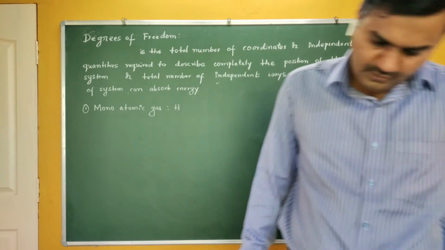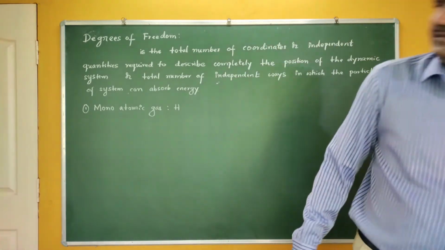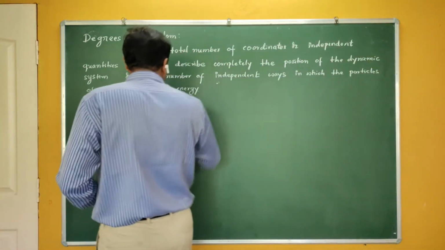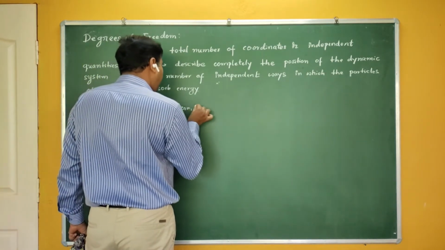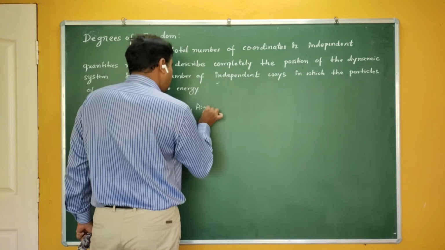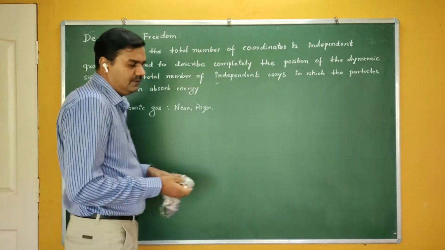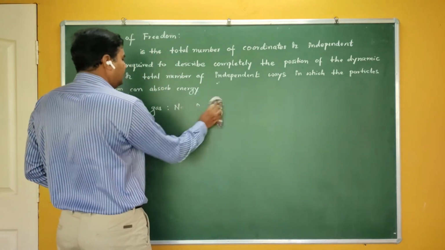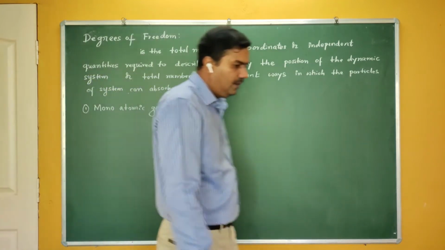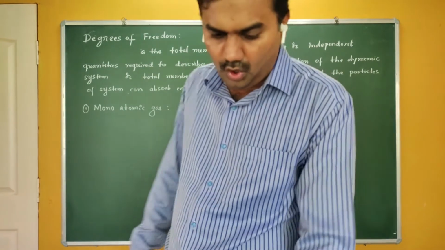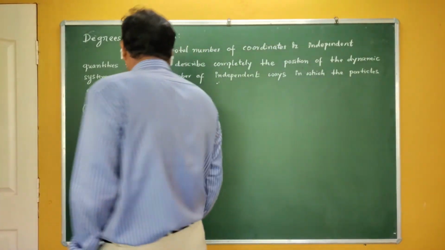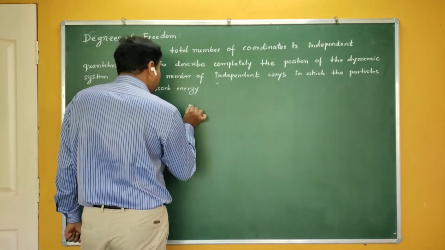So it is neon, argon or helium. Hydrogen does not come here. So it may be neon, it may be argon gas, helium. These are the examples for monoatomic gas molecules. So monoatomic gas means they are a single atom.